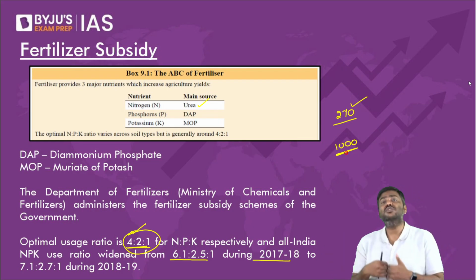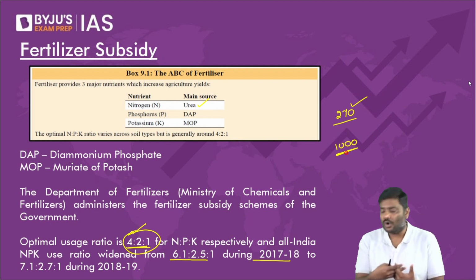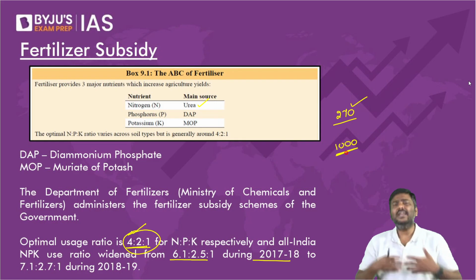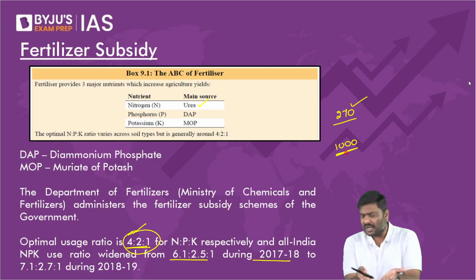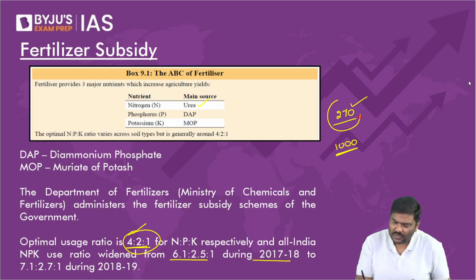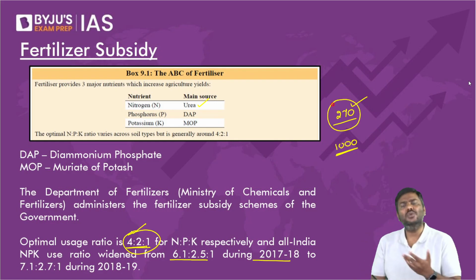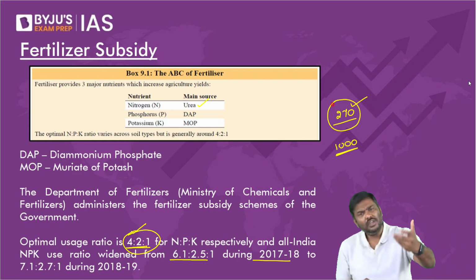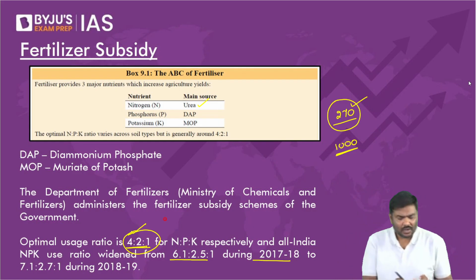Now you tell me, the farmers will purchase which of the fertilizers in more quantities? Think of it. It should not be very difficult. Right, 270 per bag and at least 1,000 rupees per bag. So don't you think farmers will purchase more and more of urea only? Correct. They will consume more and more of urea only.